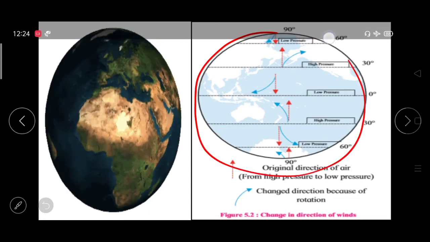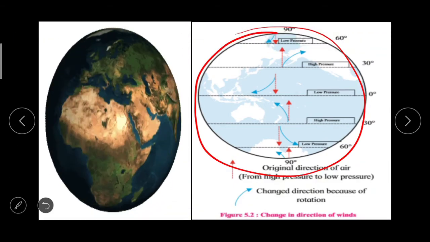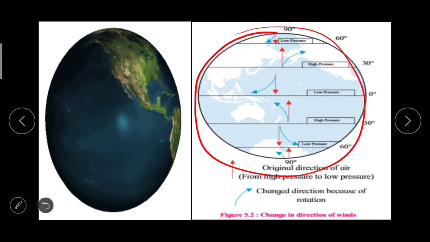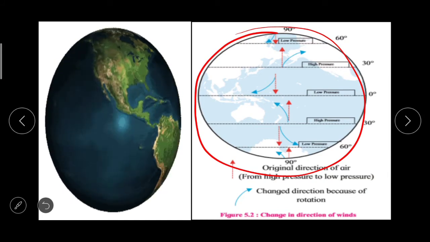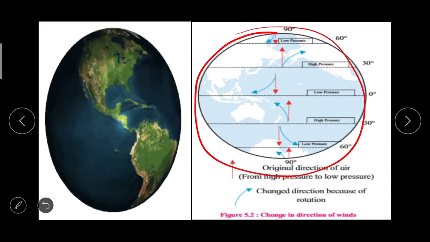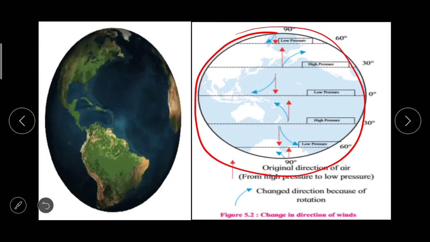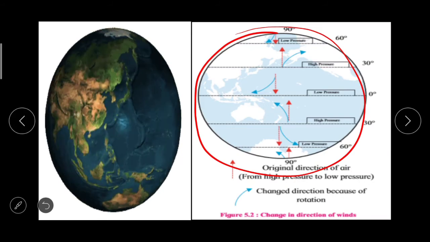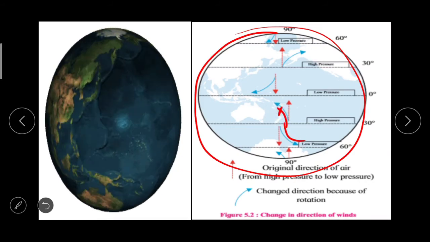Again here in the image you can see, whereas in the southern hemisphere they get deflected toward the left of their original direction, and this direction has been shown by curved arrows in the figure. Here you can see the curved arrows.